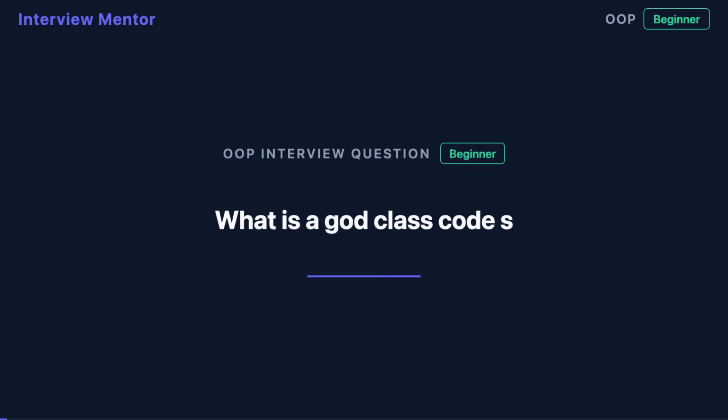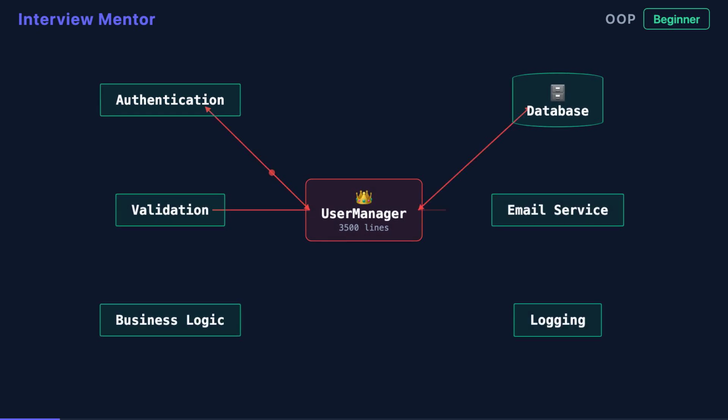Ever seen a class that tries to do everything? That's a God class, and it's one of the most common code smells in object-oriented programming. A God class is a class that has too many responsibilities or does too much. Instead of focusing on one well-defined purpose, it becomes a dumping ground for functionality. You'll recognize it by massive line counts, dozens of methods, and dependencies on almost every other part of your system. It knows too much and controls too much, like a deity managing every aspect of your application.